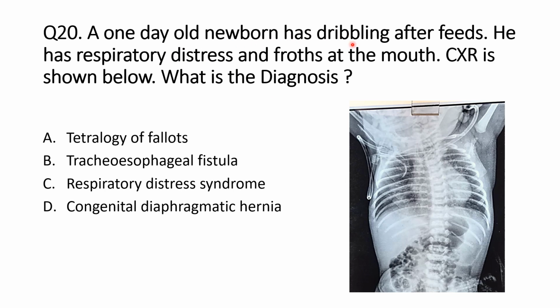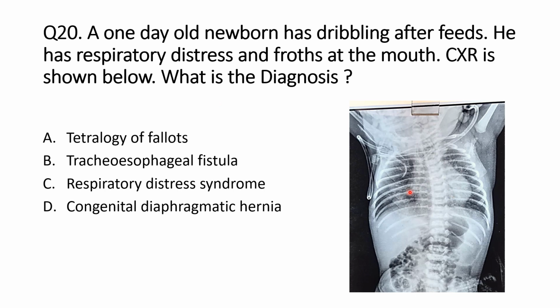According to this history, dribbling after feeds and frothing at the mouth with respiratory distress, the history is very characteristic of tracheoesophageal fistula. Whenever a newborn is admitted with frothing from the mouth, you should suspect tracheoesophageal fistula.